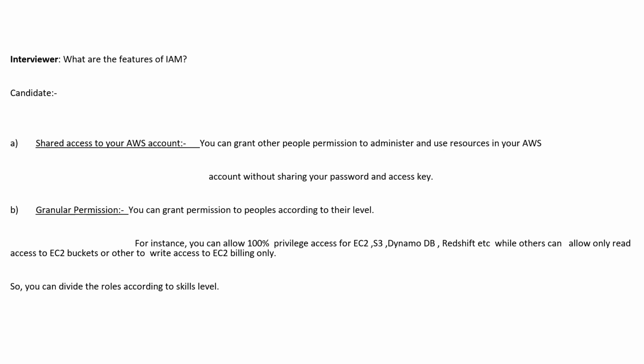permissions, right? For example, if we want the users to work only on EC2, S3, DynamoDB and Redshift, we can give the access to those particular users for those particular application skills. And the next user, if we want him or her to have read-only access for S3 buckets, we will provide the access accordingly, and similarly for EC2 billing only. So all over, guys, we can divide the roles and responsibilities according to the skill levels we have hired.